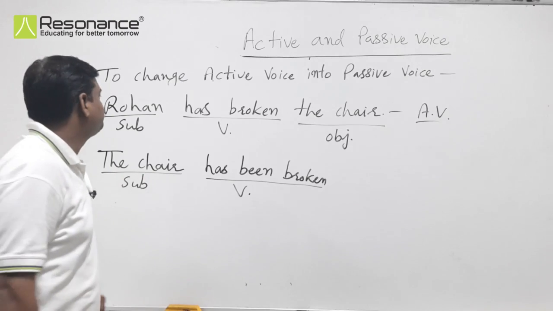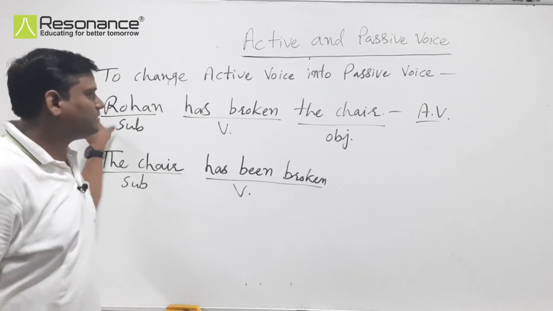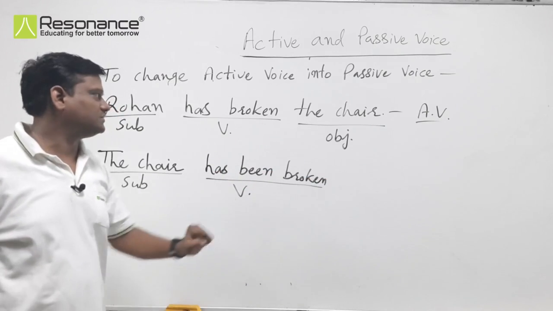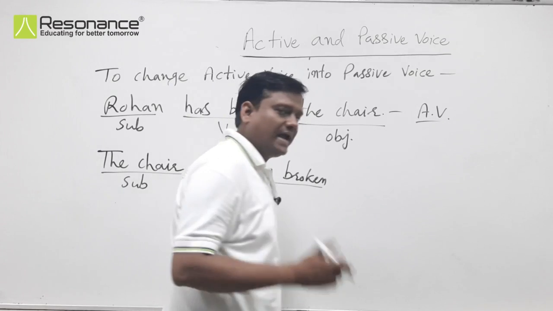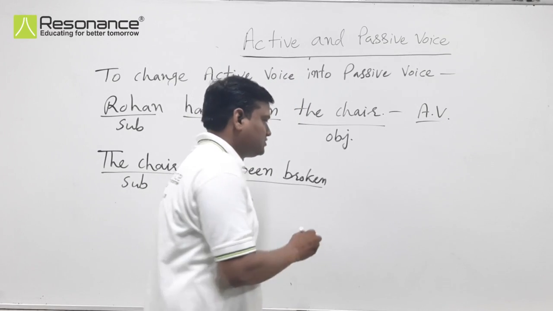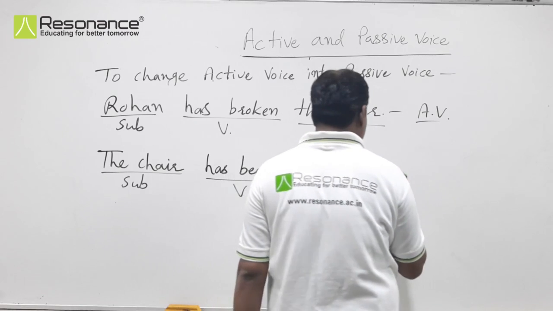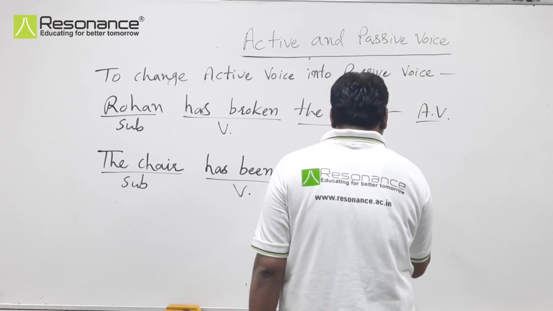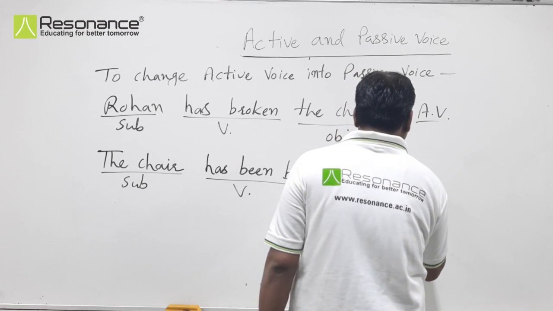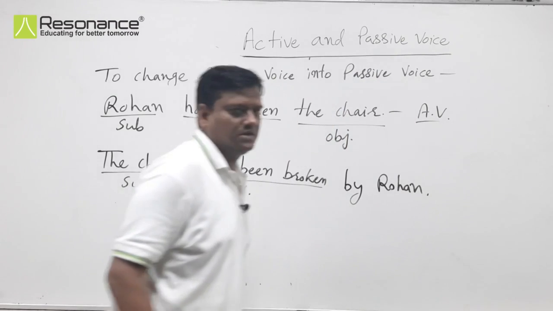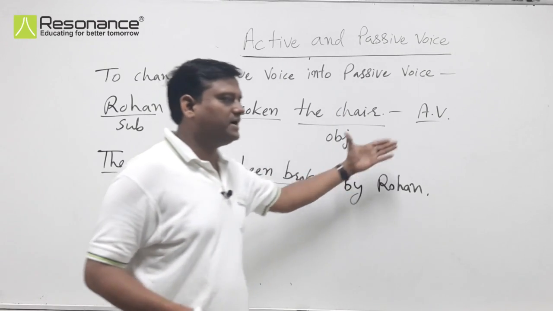Now this is Rohan, the subject, and the subject will become the object of the passive voice. So we will take Rohan here, but we will take by before the object. This is the rule that we add by before the object. So it will be written like by Rohan. Got it? Very simple. The chair has been broken by Rohan.